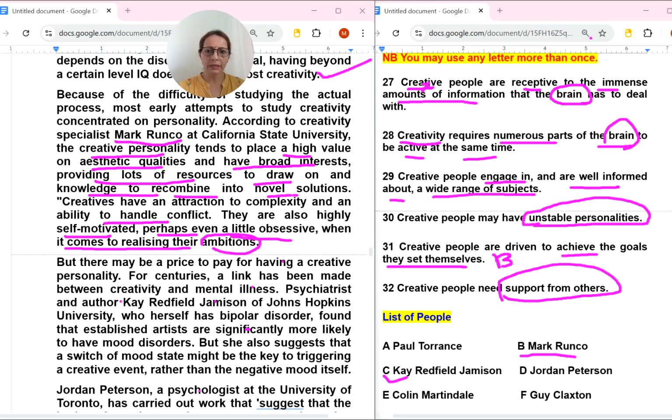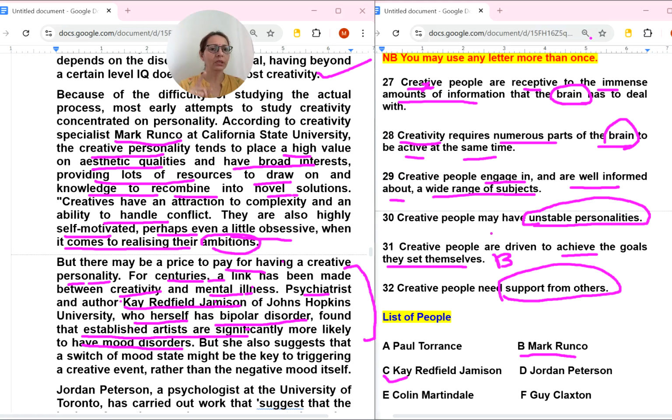C number person, K. Jamison. So next paragraph, this person name is there. Let's read it. But there may be a price to pay for having a creative personality. For centuries, a link has been made between creativity and mental illness. Okay, so here they have started talking about this person who herself has bipolar disorder. Found that established artists are significantly more likely to have mood disorders. So mood disorders, bipolar disorders, some problem is there. So mental illness is also there. They have given in this paragraph.